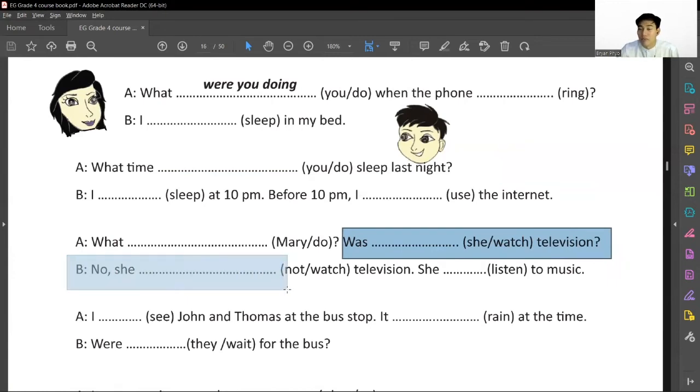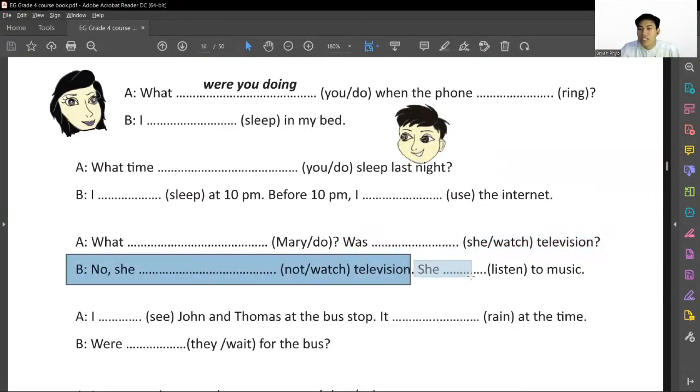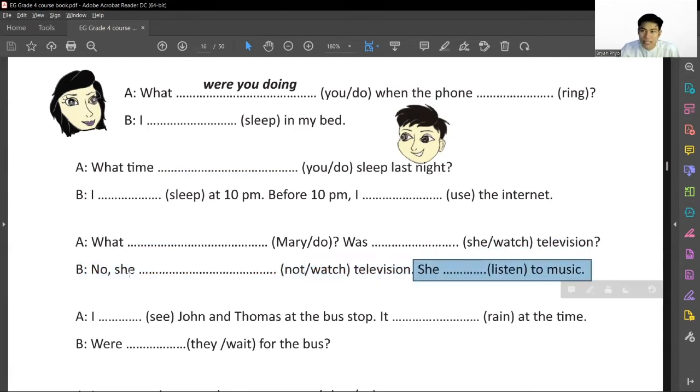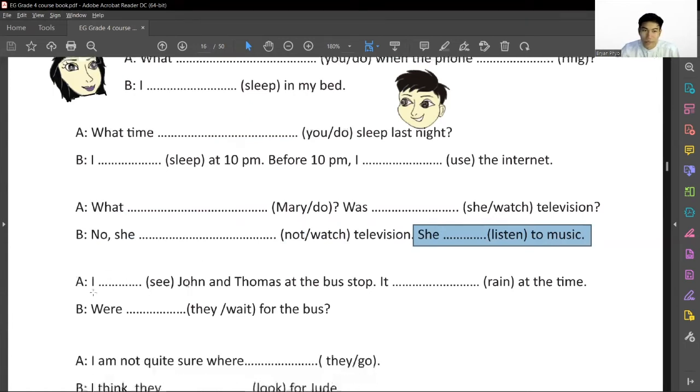In this case, we have to put not, which is already given in the brackets, so we use the negative form for past continuous. No, she wasn't watching television. She was listening to music. All these sentences should be written in past continuous form. So let's go to another sentence.